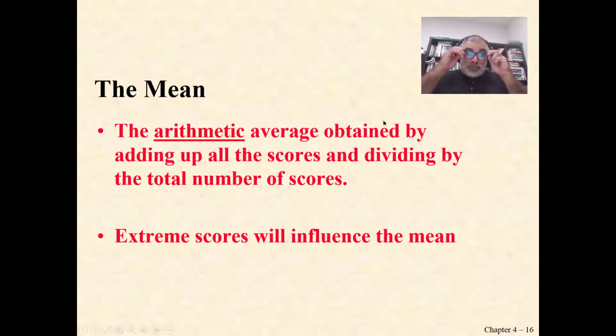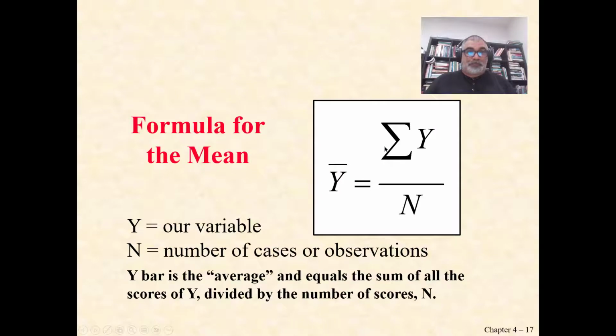So extreme scores will influence the mean, and it is a matter of how large of a sample we have. If our classroom was 250 million people, then not a problem. But in a classroom with only 20 people, somebody making billions of dollars a year is really going to pull our score up. So just keep that in mind. It's really important for statistics.